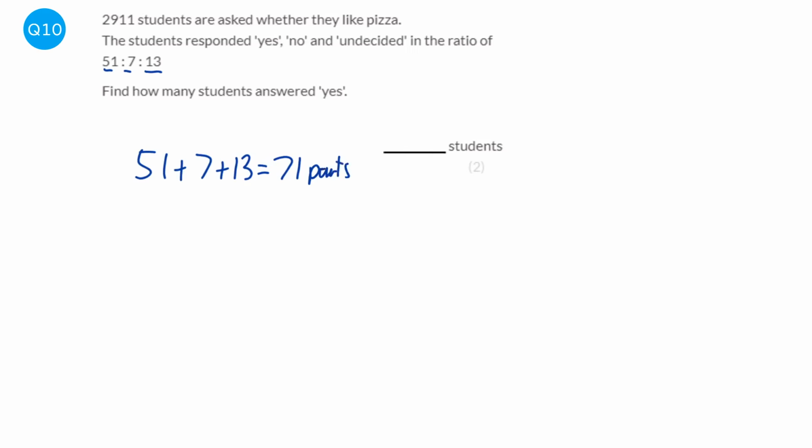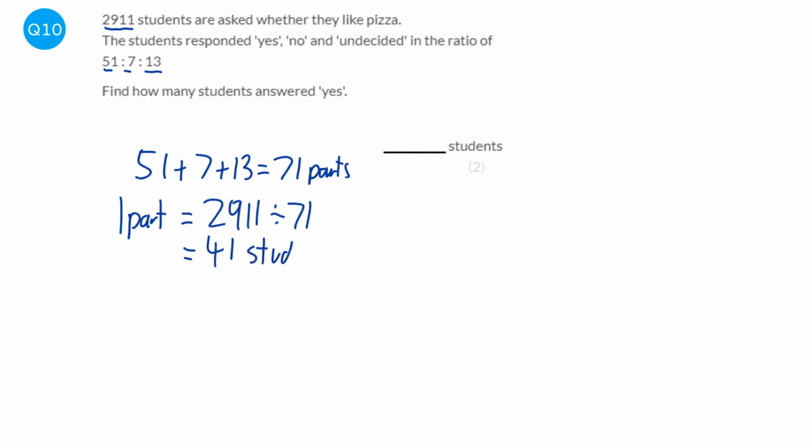Now each part is equal. So to find out the value of one part, we're going to do how many students there are, which is 2,911, and divide it by the 71 to find out what one part is worth, how many students are in one part.